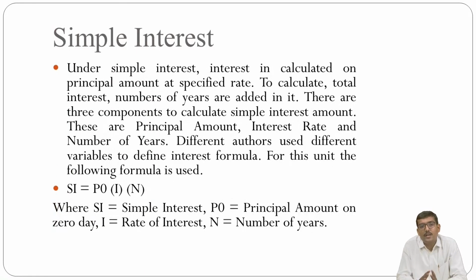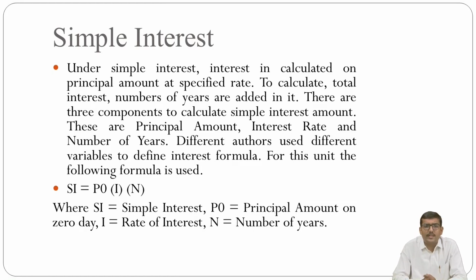Okay. Next is, what do you mean by simple interest? Under simple interest, the interest is calculated on the principal amount at a specified rate. To calculate the total interest, the number of years is included. There are three components to calculate the simple interest amount, and these are the principal amount, the interest rate, and the number of years. Different authors use different variables to define the interest formula.